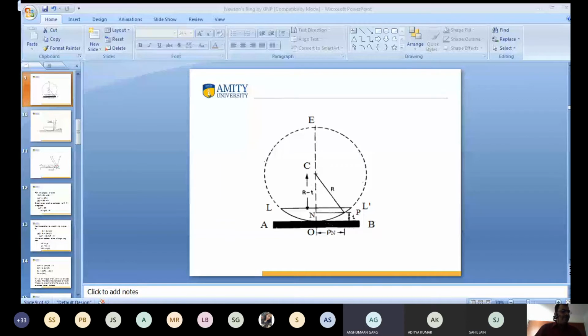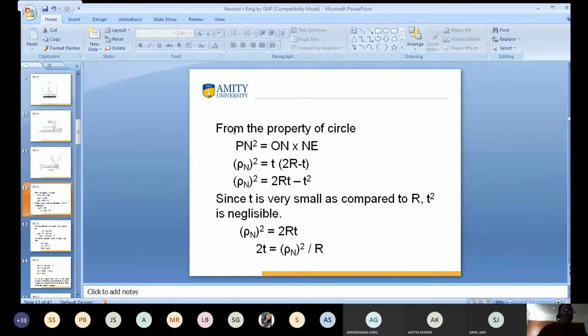2R minus T. Then I substitute this value, again from the property of circle: Pn whole square is equal to On into Ne. The value of Pn is rho n, the value of On is T, and the value of Ne is 2R minus T. Clear?